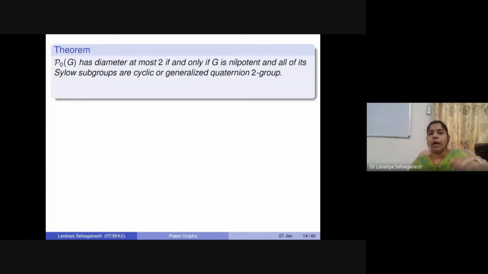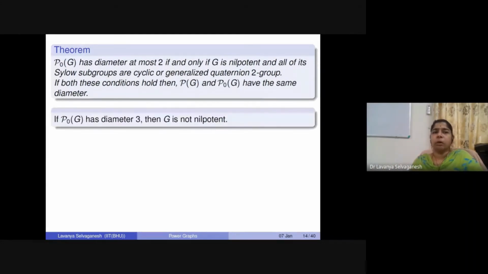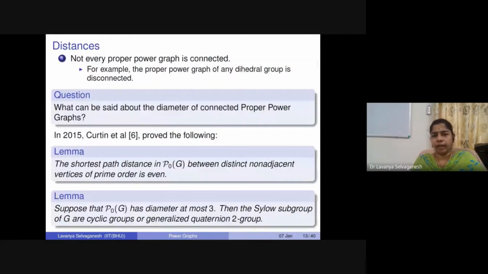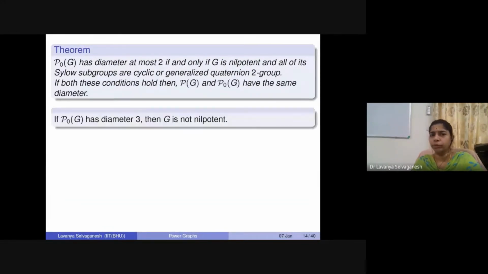This tells us that in this case both P of G as well as P naught of G have the same diameter. From the previous result we have a one-way result on diameter at most 3, and we have a characterization for diameter at most 2. So combining these two, we can see that if P naught of G has diameter 3, then G cannot be a nilpotent group. This is a corollary we can derive from these results.